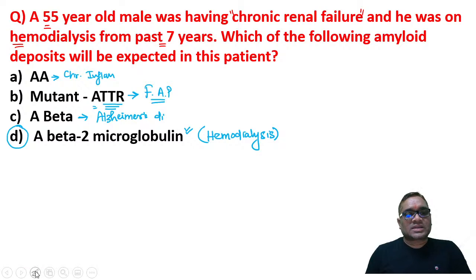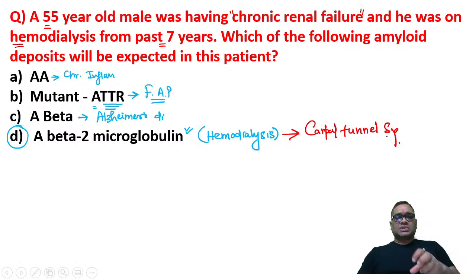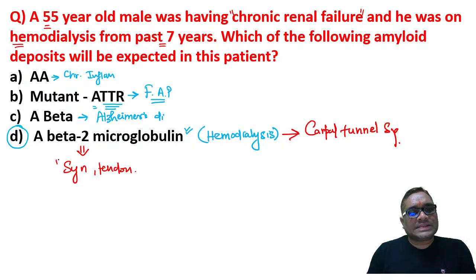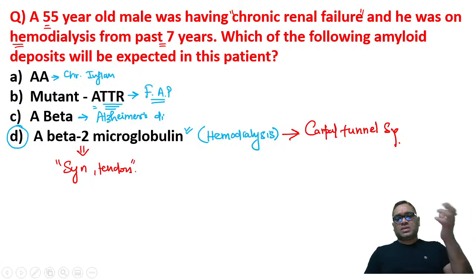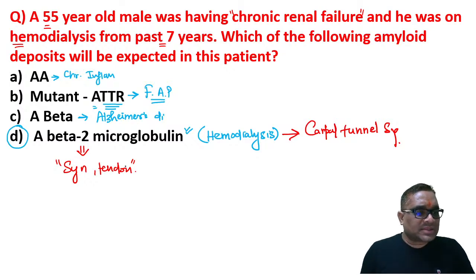And what will be the characteristic feature? These patients may come with compression of the median nerve and carpal tunnel syndrome, right? Because this A beta 2 microglobulin deposition will usually be seen in the synovium and tendon, right? So when the synovium of the hand compartments is involved, the median nerve will be compressed and they will have atrophy, and that will lead to carpal tunnel syndrome, right?